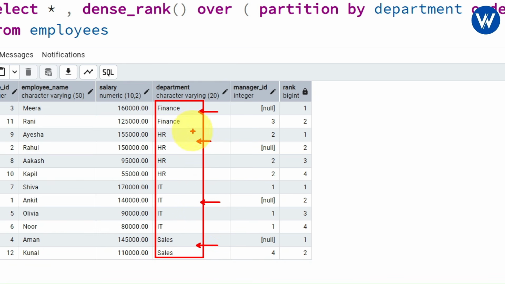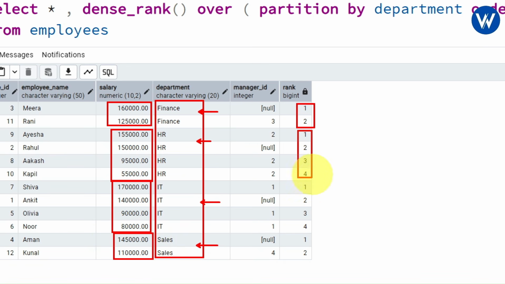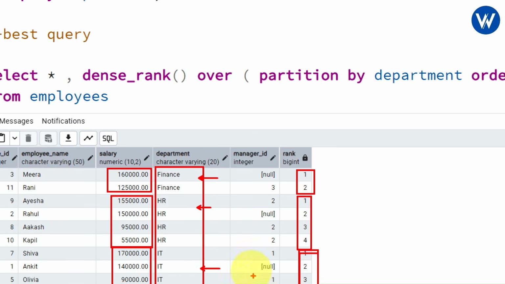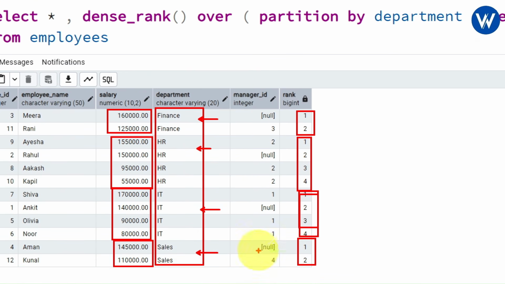Perfect. Now for each department the salary is sorted in descending order. Here we can see the salary is sorted in descending order. Okay. And you can see the ranking also. Rank 1, 2, 3, 4, and this is 1 and 2, right? So basically now with the help of this table we can clearly understand the highest salary employees are in the finance department, the rank 1, in the HR department rank 1. So wherever we can see the rank 1, these are the highest salary employees in each department.